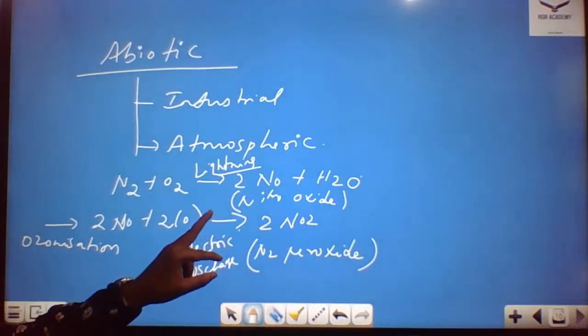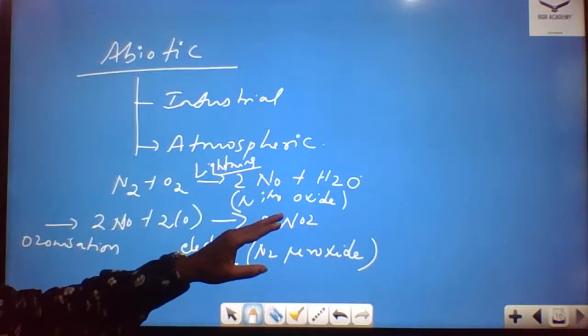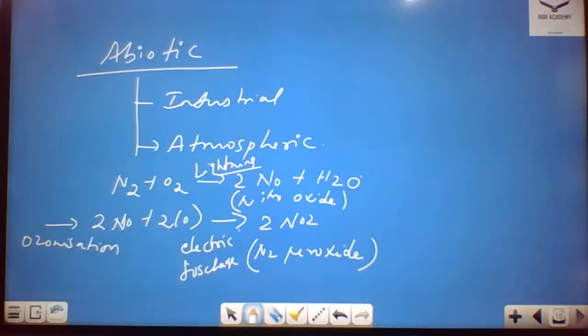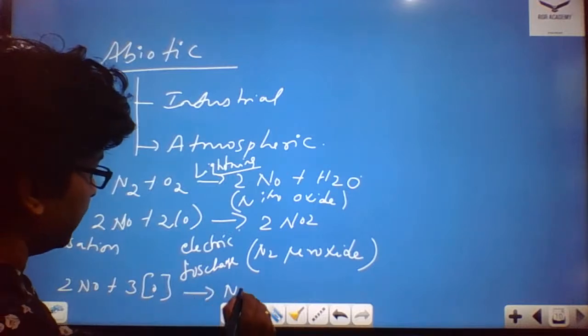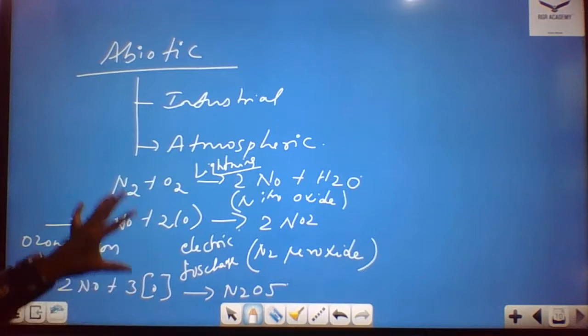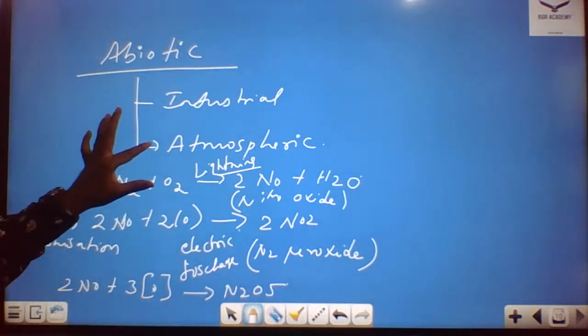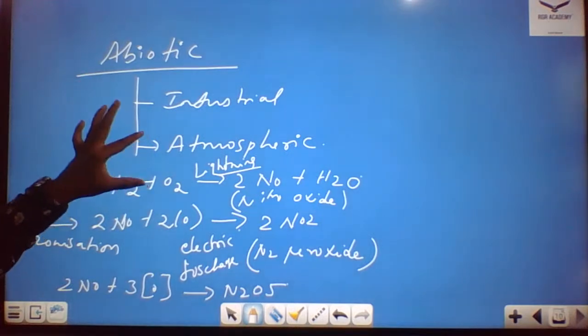Then again, the 2NO combines with 3 molecules of oxygen and gives rise to N2O5. So these reactions are actually the ozonization process, and this comes into the category of atmospheric fixation of nitrogen.